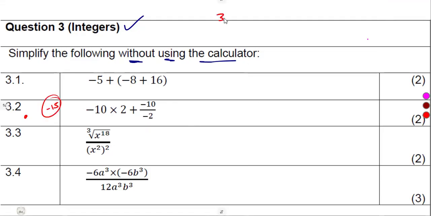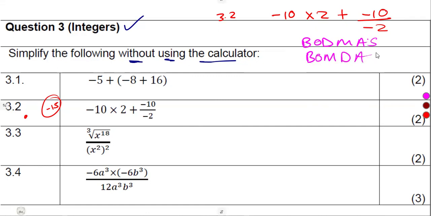But let's see. All right, so that's 3.2. We have got minus 10 times 2 plus minus 10 over minus 2. Remember your BODMAS. Like I said, some even use BOMDAS, one and the same. Meaning to say, where a multiplication is or where a division is on these two, we have to work it at the same time. It does not matter which one you are working with. So here there is a multiplication. Here, these two, they're under a multiplication.